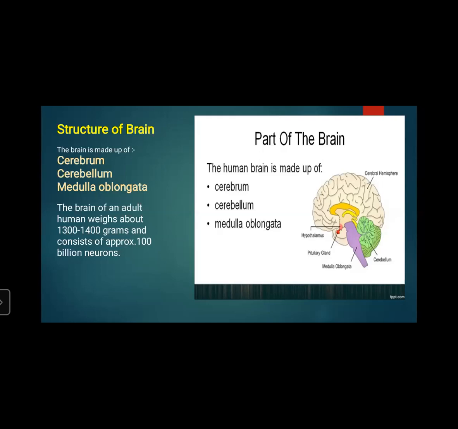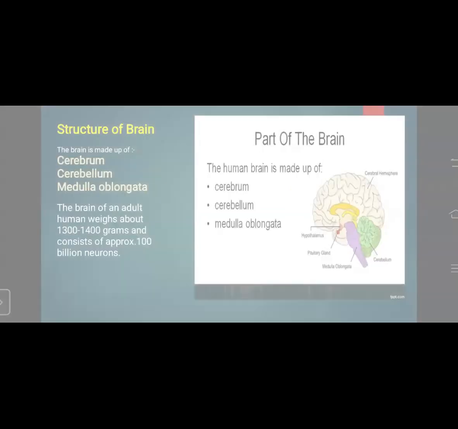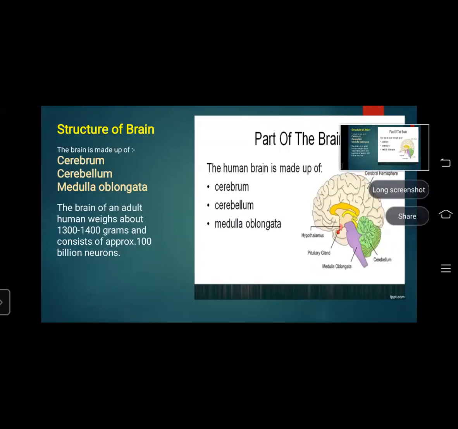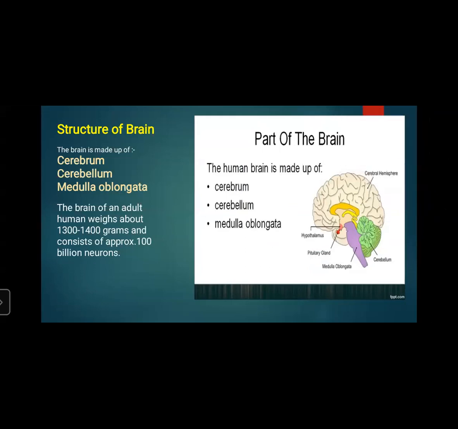So this is the structure of the brain, which consists of three main things: cerebrum, cerebellum, and medulla oblongata. The brain weighs about 1300 to 1400 grams and consists of approximately 100 billion neurons.